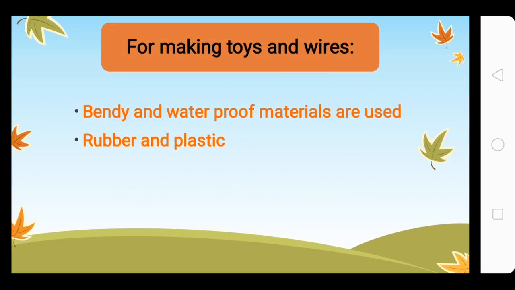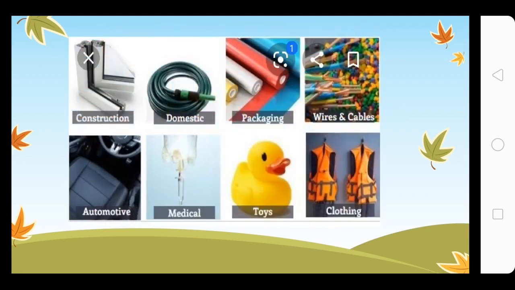waterproof, especially for the wires, so that electricity does not hurt us, we do not get an electric current. What if any water spills over the wire and the wire is not waterproof, we will get a very bad electric shock. Okay, that can be fatal as well, it can cause death as well. So it must be waterproof. Rubber and plastics are the examples of this. Here we have the picture of a few things that are made from plastic and rubber, so you can just give this a look.